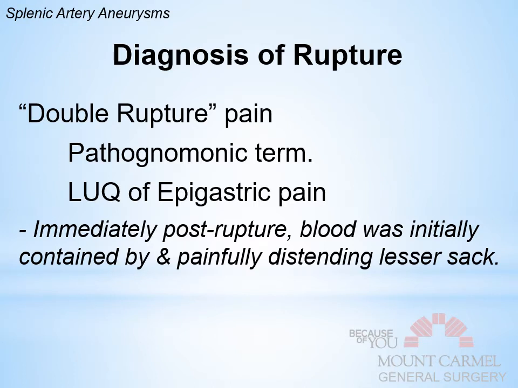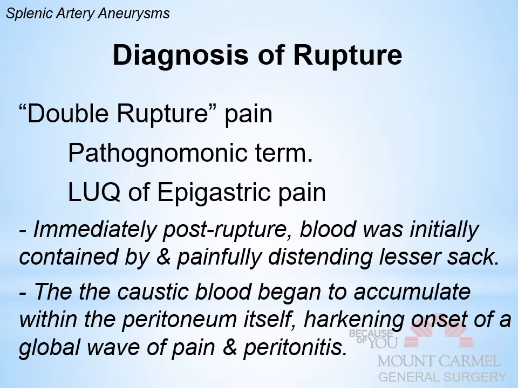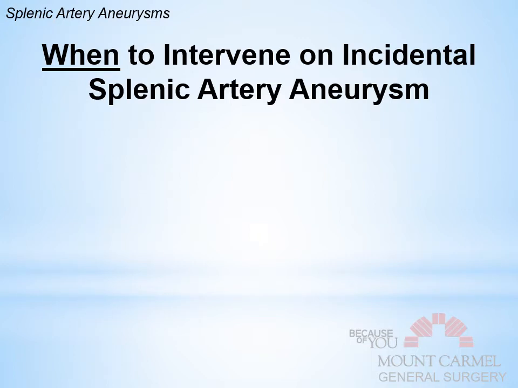Immediately post-rupture, the blood is initially contained by, and painfully distending, the lesser sac. But then the caustic blood begins to accumulate within the peritoneum itself, so it ruptured through the sac, heralding the onset of a global wave of pain and peritonitis. So you have initially the pain of that distended sac, then it's relieved as it ruptures, and then it comes back again as it becomes peritonitis.